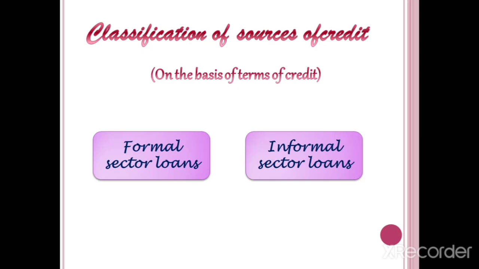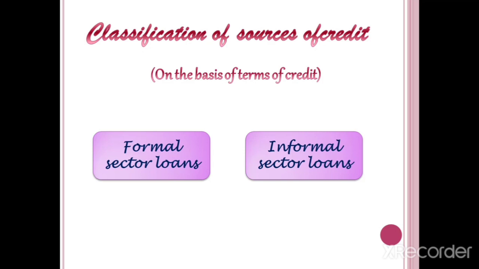Formal sector loans and informal sector loans. Formal means what, children? Some terms and conditions they are following. That is known as formal. Some conditions are there. Then only we can take a loan, or they are ready to provide a loan. That is called a formal sector.